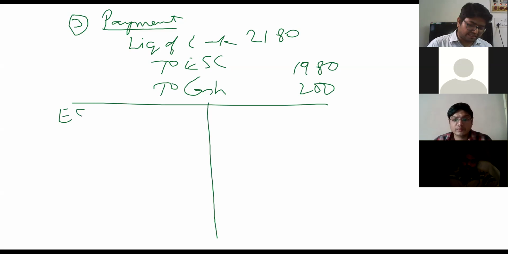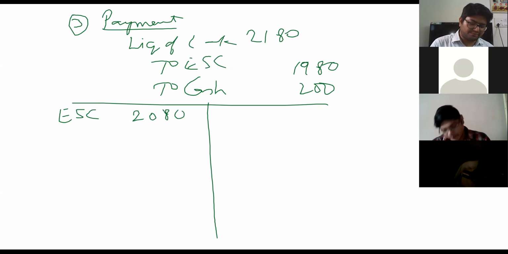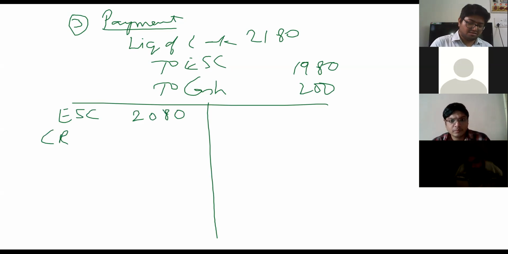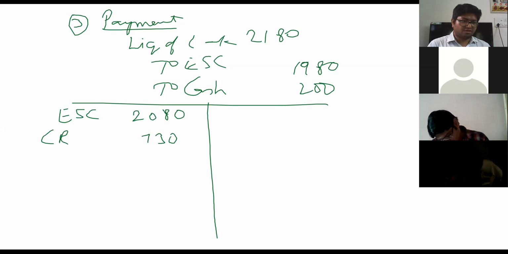So equity share capital would be 100 plus 1,980 becomes 2,080. Then capital reserve. Initially, you have created capital reserve on internal reconstruction for 160. And now 570. Both put together 730.